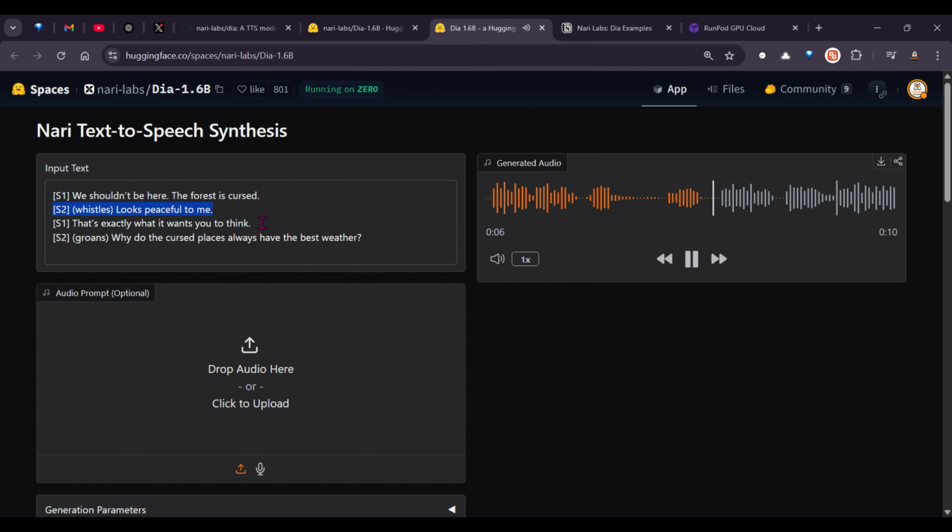Looks peaceful to me. That's exactly what it wants you to think. Ugh, why do the cursed places always have the best weather?